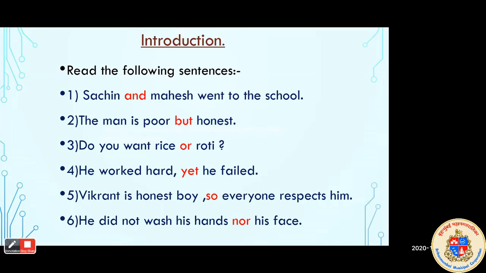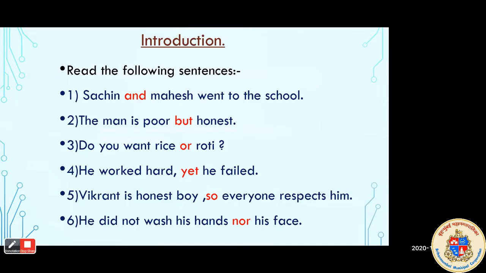Perfect, students. So students, here some words are given in red color. Can you see those words? Which words are given in red color in all 6 sentences? Teacher, sir, this is conjunction. You have to read the sentence first and the word first. Which words are given in red color? And, but, or, yet, so, nor. Yes. So all these words are given.